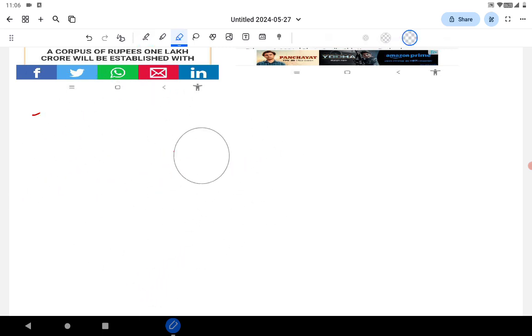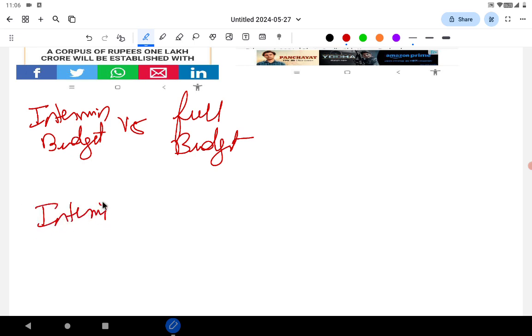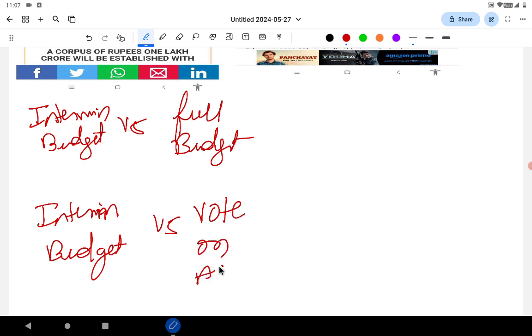After that, once you cover those things, what is the difference between the interim budget versus the full budget? This is important. Next, what is the difference between interim budget versus vote on account? Interim budget is part of Article 112, vote on account Article 116.